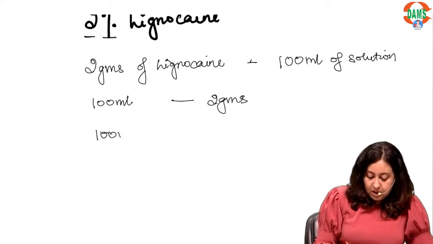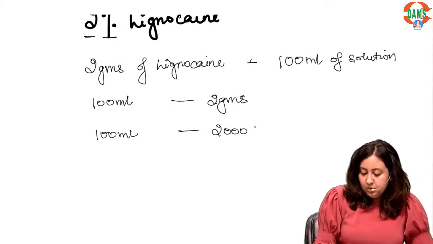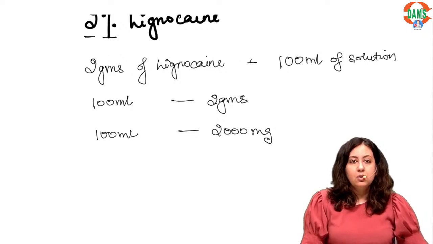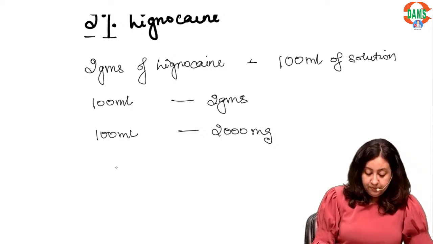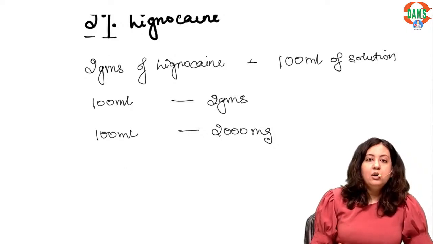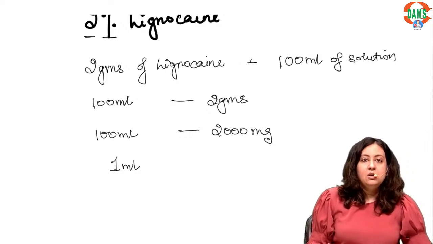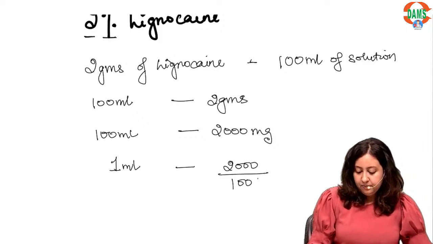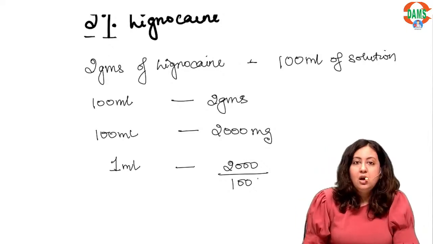So 100 ml of solution will have 2000 milligrams of lignocaine. If we have to calculate for 1 ml, 1 ml of solution will have 2000 divided by 100.